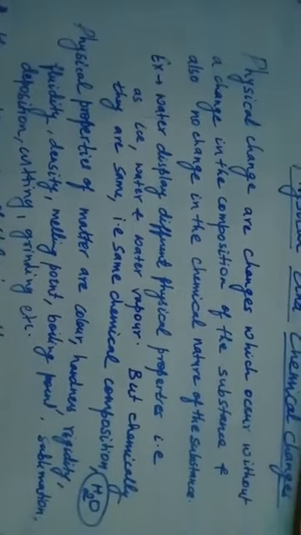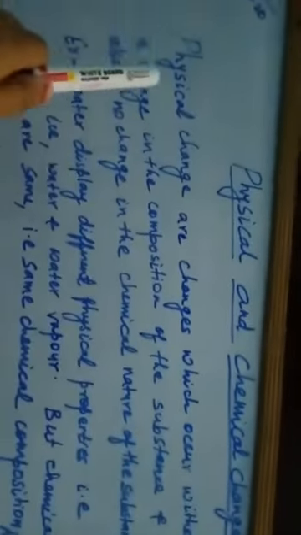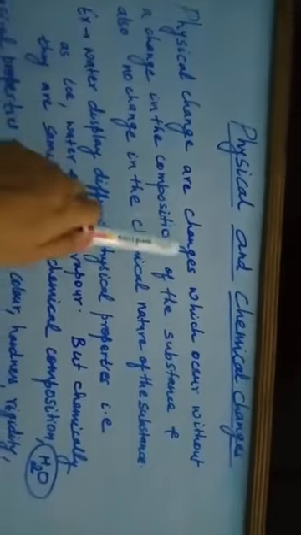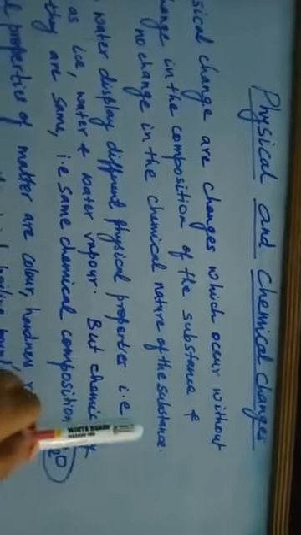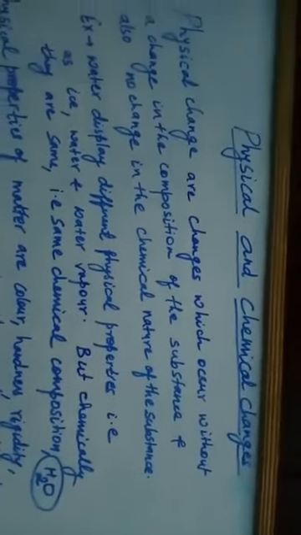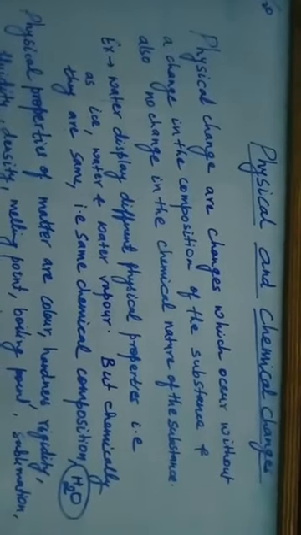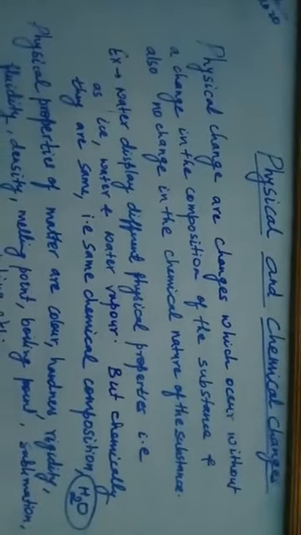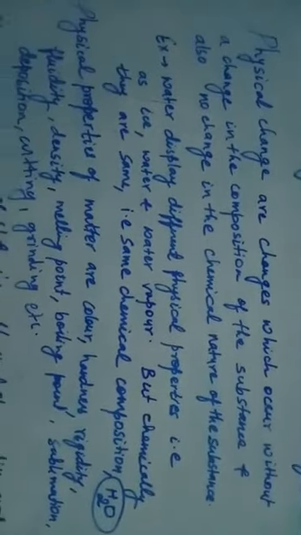So we will first understand what is called a physical change. Physical changes are changes that occur without a change in the composition of the substance and also no change in the chemical nature of the substance. That means the overall internal structure of the matter remains the same. Whatever the chemical composition of the matter is remains the same, just it looks different.